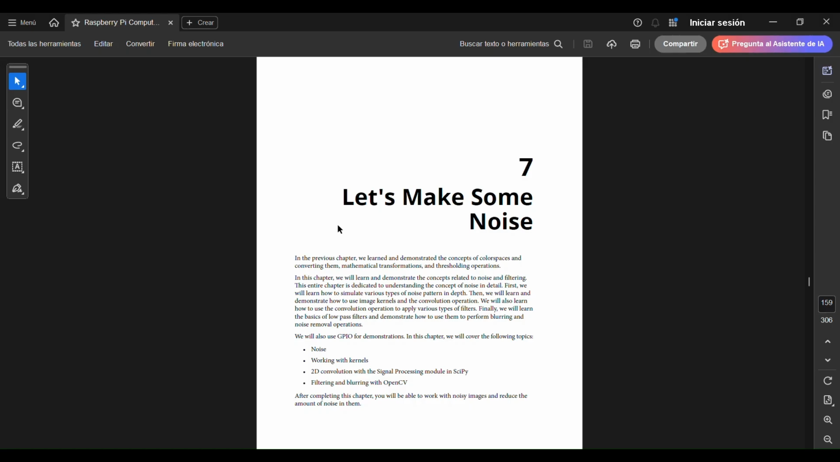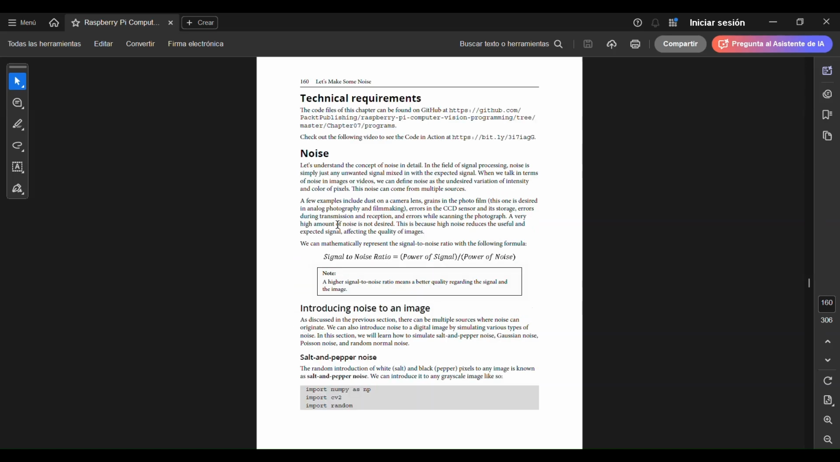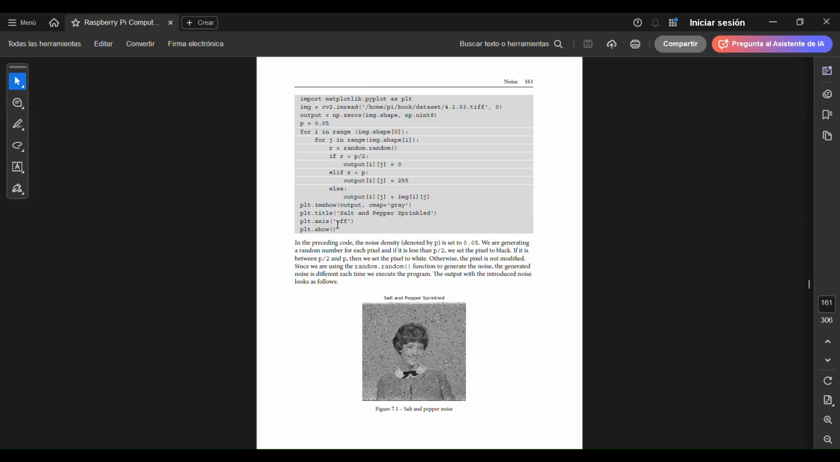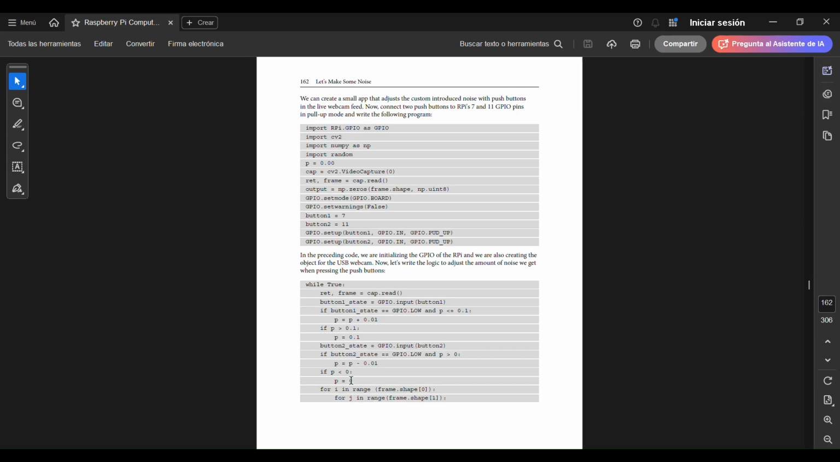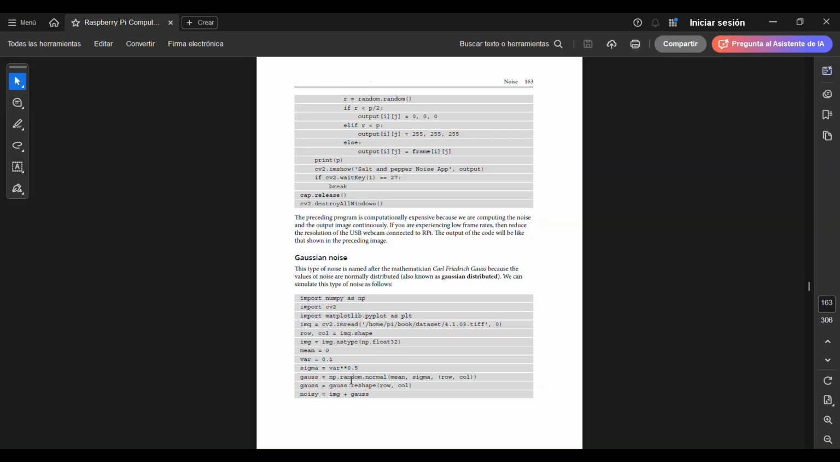Chapter 7. This chapter is about digital noise. In the real world, cameras are not perfect. Sometimes they take bad pictures with dots of static because the light is bad. First, we wrote a Python code to add fake noise to a clean picture. We added random black and white dots. This is called salt and pepper noise. And we also added static like an old television.